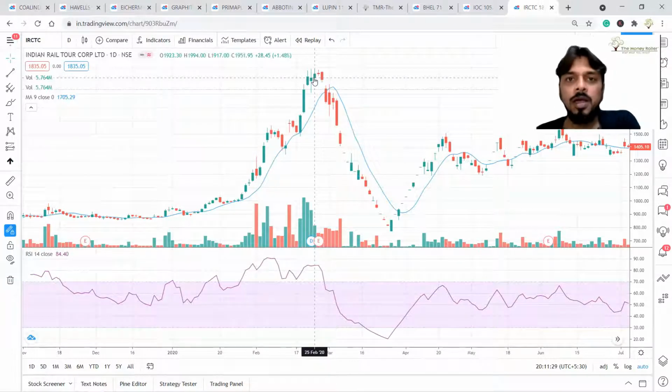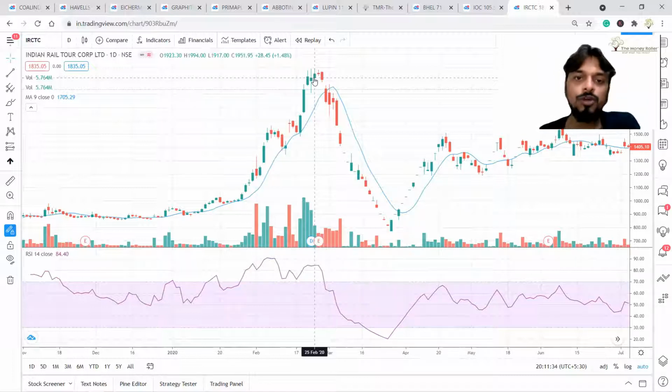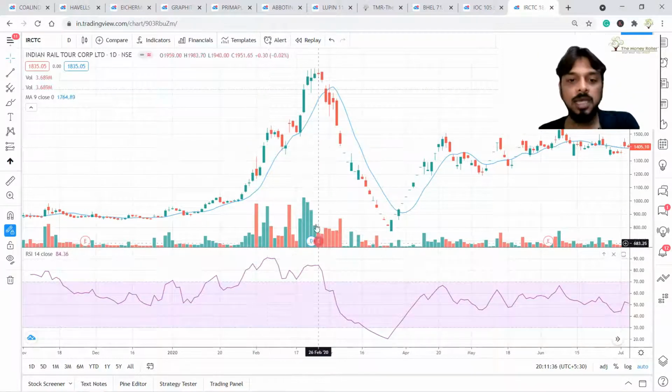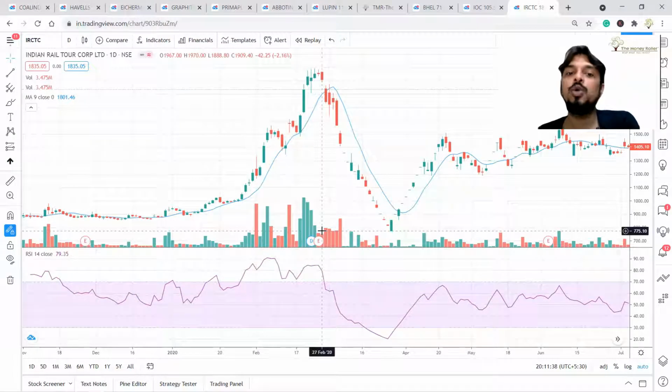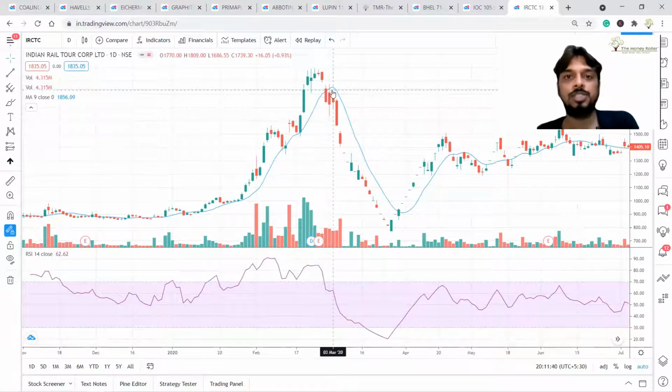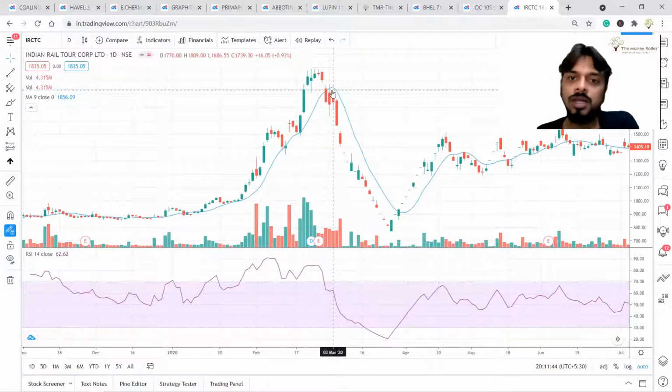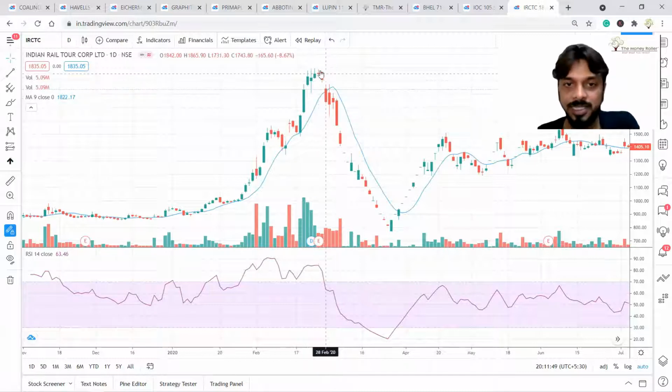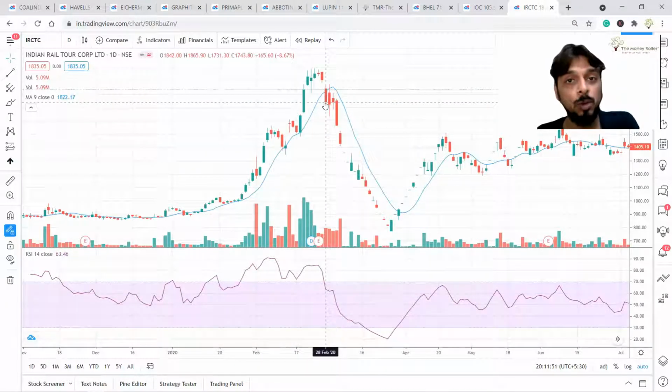Now, as a technical analyst, you should take support from various other indicators like volume. Volume is going down, like moving average. Here there is no moving average crossover, and the price is also not closing below moving average at this level, but at this level it is closing below moving average.